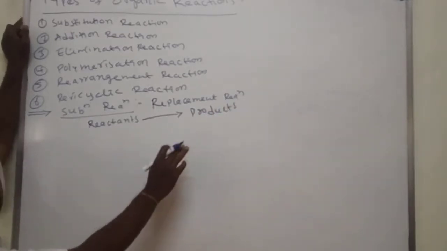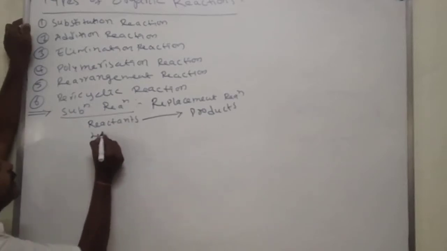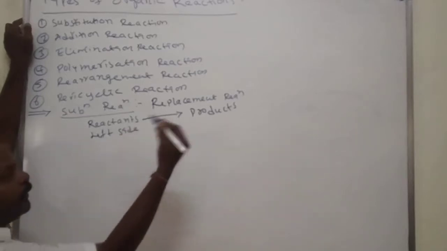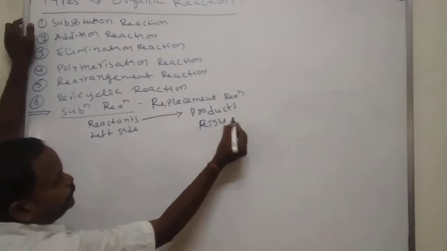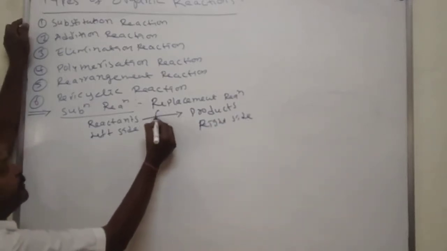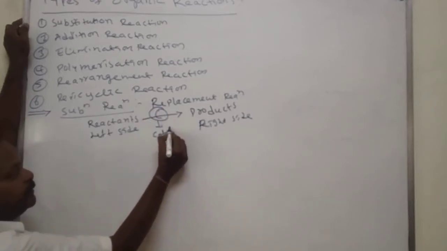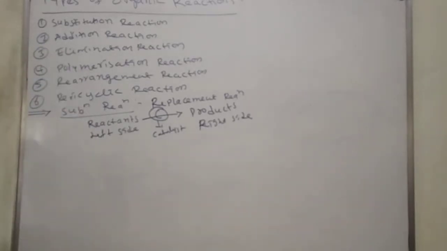Always reactants are present at the left side, and products at the right side. If any catalyst is there, we mention it here. This is the catalyst. This is the way of writing a chemical reaction.